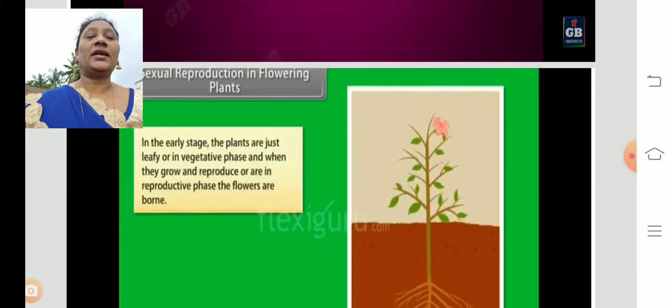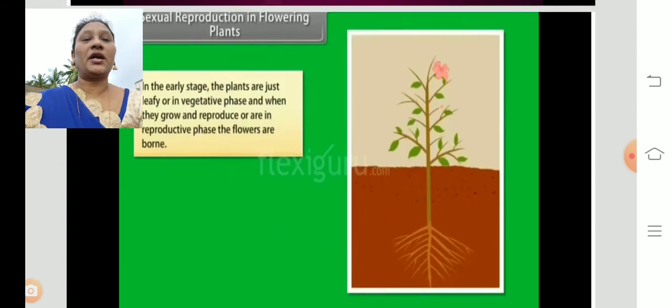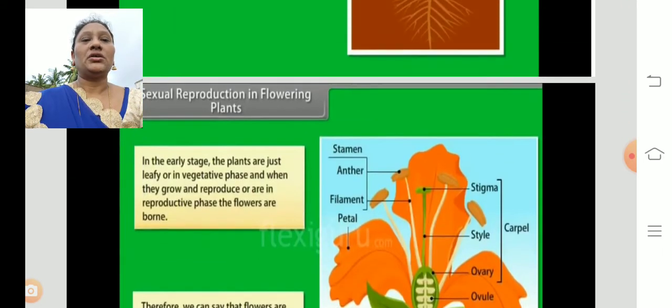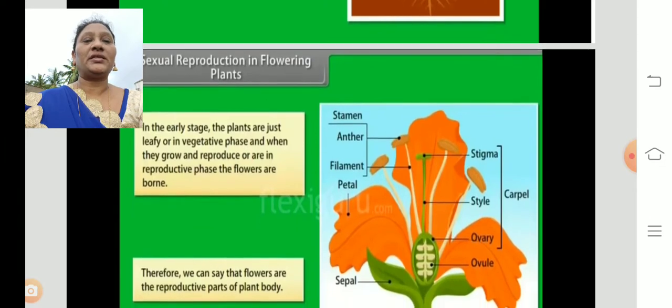In the early stages, plants are just leafy, in a vegetative phase. That means very early in the growth of the plant, we don't see the flowering nature of the plant. They grow and then reproduce, entering the reproductive phase. When they start to produce flowers, that phase we call the reproductive phase. So the flower is the sexual reproductive part of the plant. This is sexual reproduction in flowering plants.